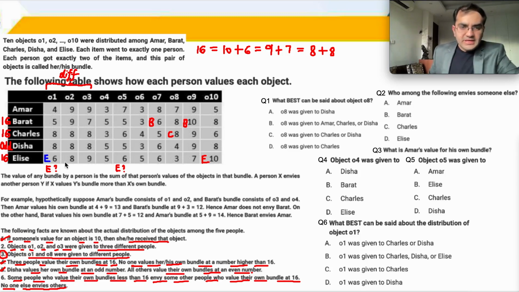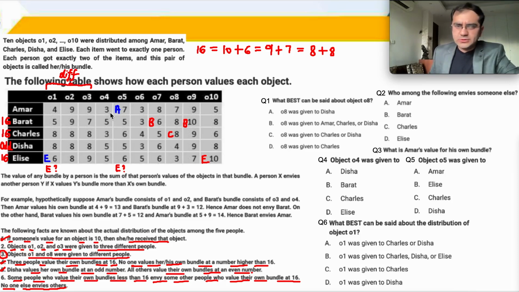So E's value is 16. What is E? E का value is now 16. Now A को क्या दे सकते हैं? Of course 9 plus 7 देना है, right? So this is definitely A because this 7 is already gone to C. 9 plus 7 देना है.